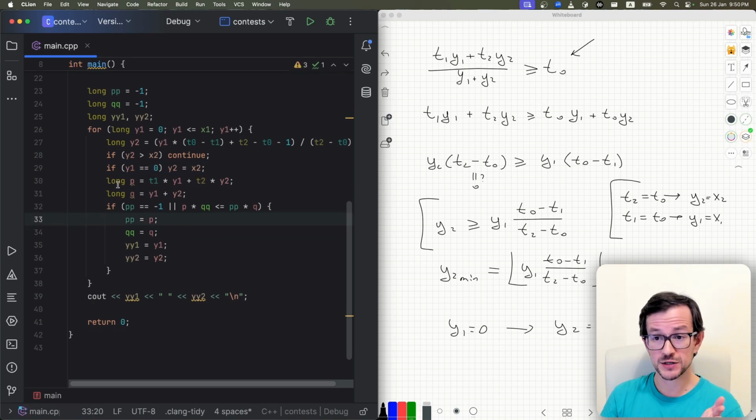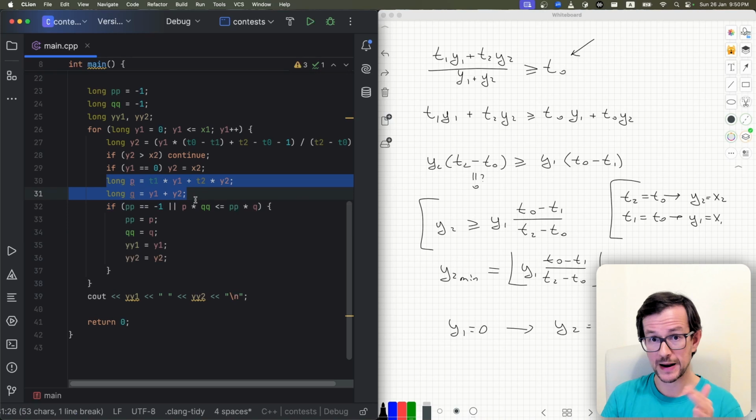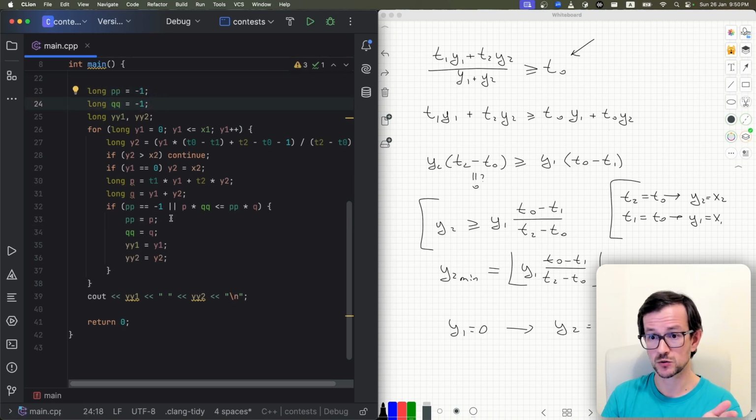Here I calculate the final temperature as a fraction p divided by q, and then I compare this fraction with my current best fraction. Initially the result is -1. I check if it is -1, so not found yet, or if my solution is better or equal.